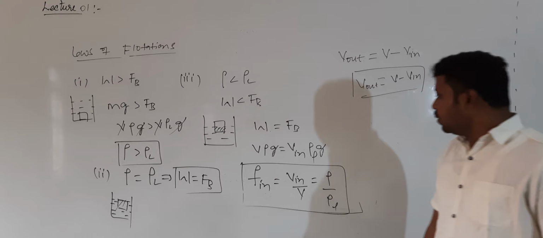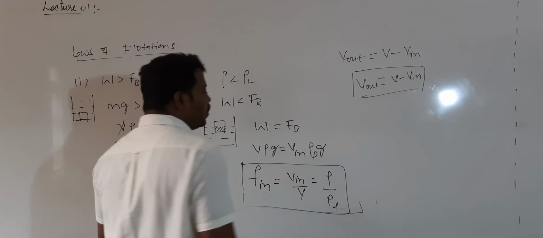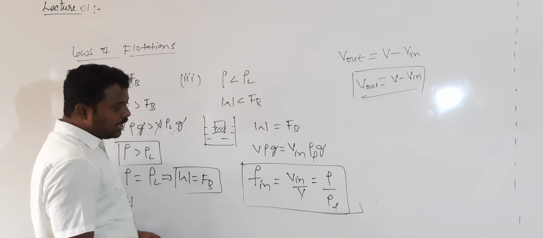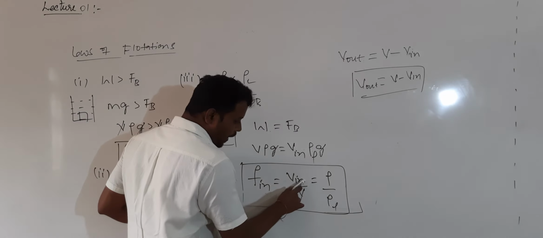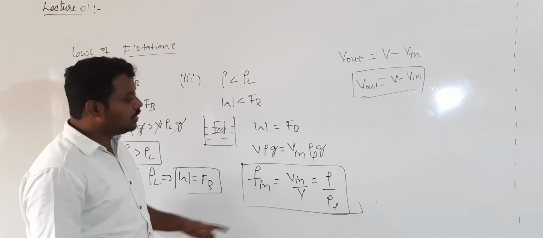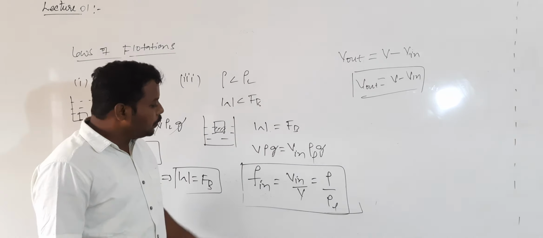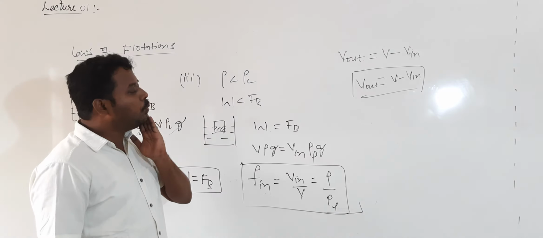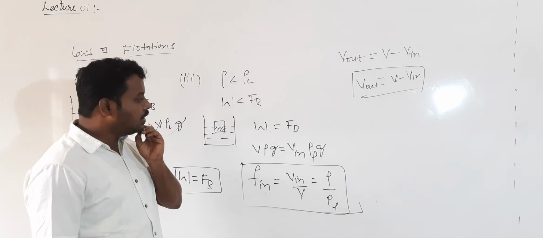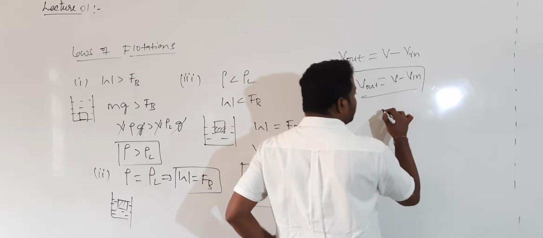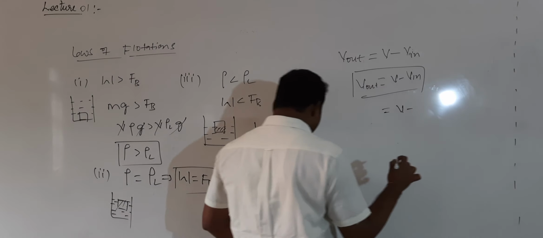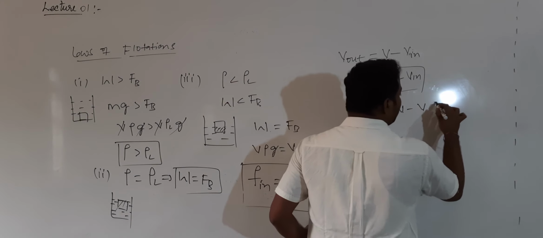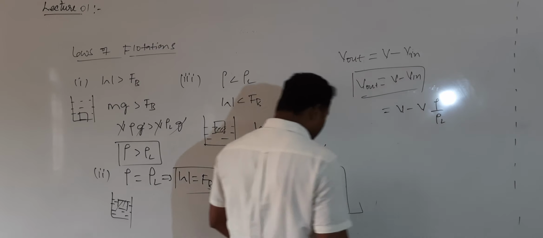Okay now? So how will I get the value of V minus V in? Here I got V in divided by V. By using that formula, we can find V minus V in. V minus V in is equal to V into rho divided by rho L. Correct?